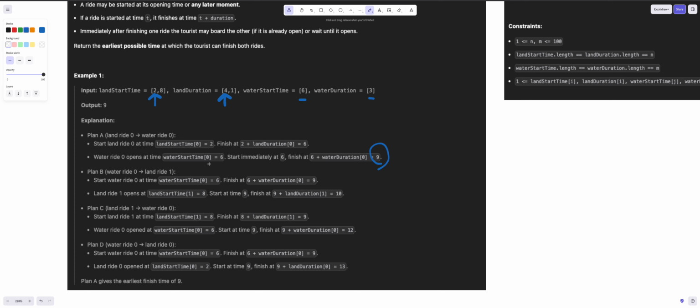How about plan B? We start with the water ride. So start at 6 and end at 9, and then maybe we can join the land ride, whose start time is 8, because it has already opened at 8 and we can board at 9. So 9 plus 1, which is the duration, is 10.